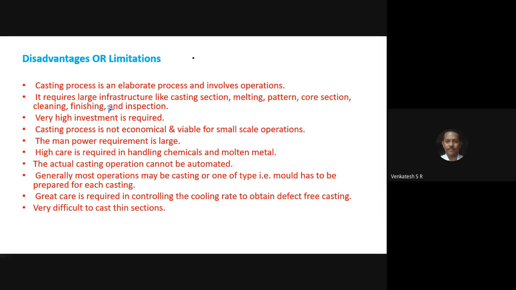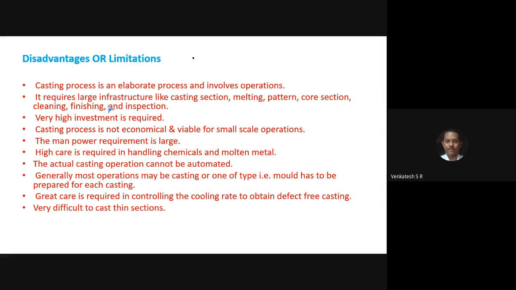The process is not economical if you want to produce only 1 or 2 castings. Next, manpower requirement. The major problem the foundry faces today is manpower. That is very much essential for the foundry. Without manpower, you cannot produce castings.